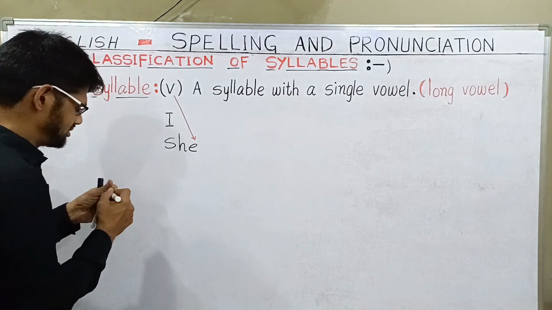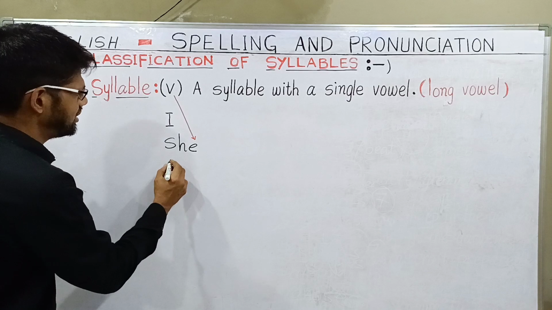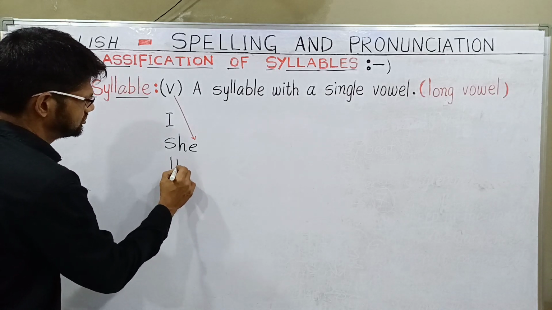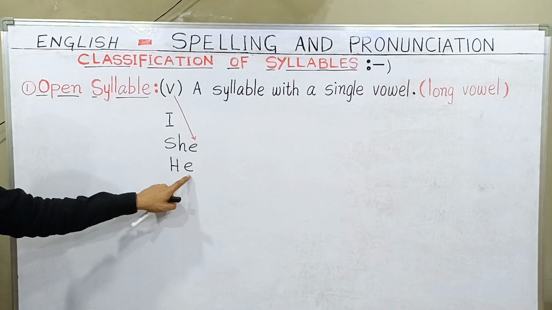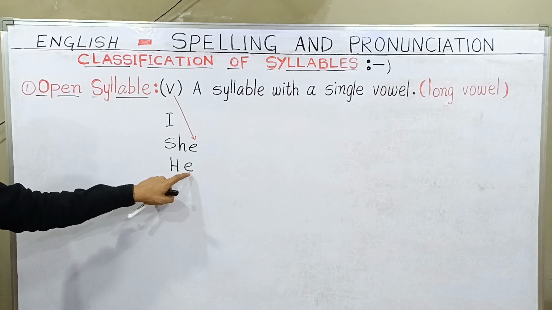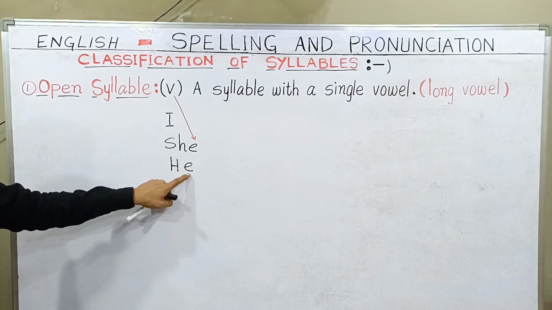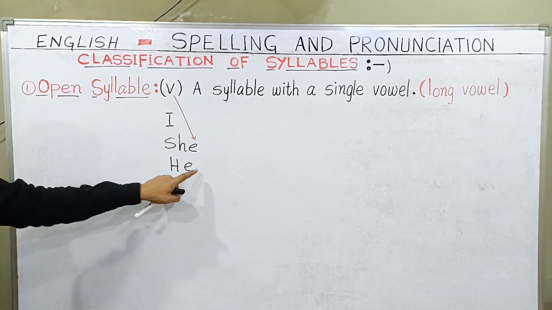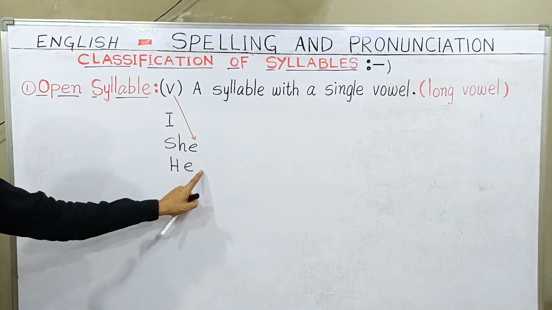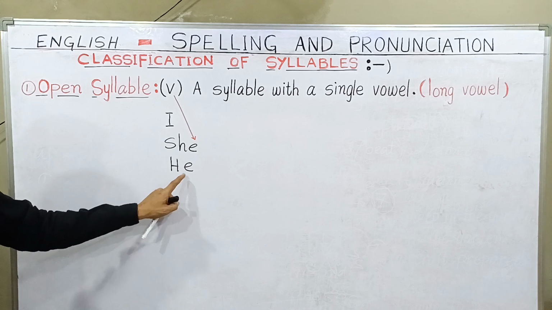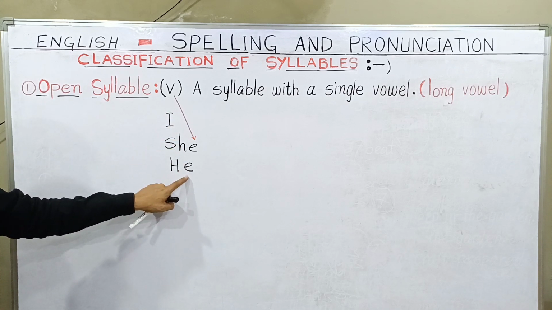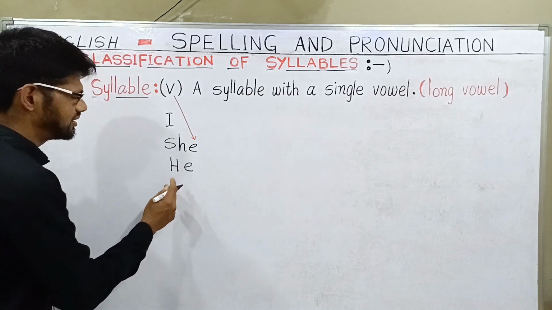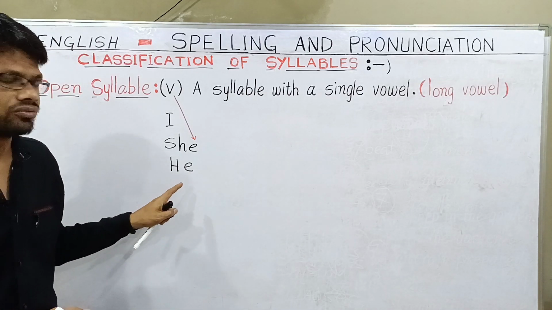For example, if I write he, we also have a long vowel sound, and it is an open syllable. There is no other consonant here, only H-E. The last letter is a long vowel. These types of words have a long vowel.